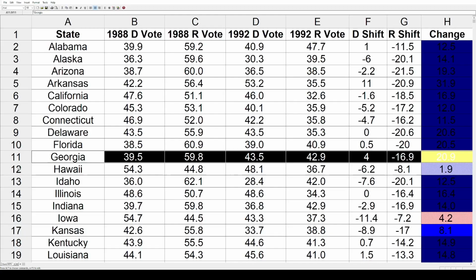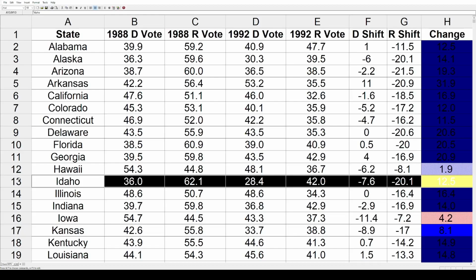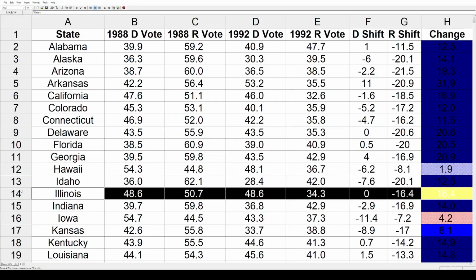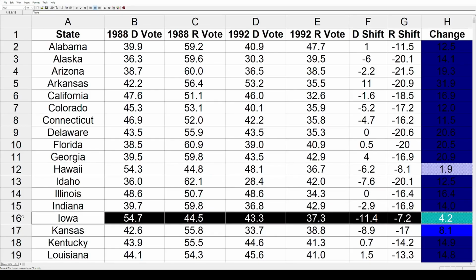The next state is Hawaii. That also shifted toward Clinton, but by a very small 1.9% in comparison to these other states. Idaho shifted more toward the Democrats by 12.5%, Illinois by 16.4%, and Indiana by 14%. And now we come to Iowa, and that was the only state that actually shifted toward George H.W. Bush, the Republican. It got 4.2% redder. Not exactly sure why that was the outlier state, but it's interesting to note.